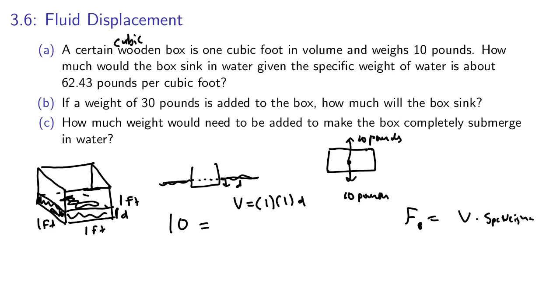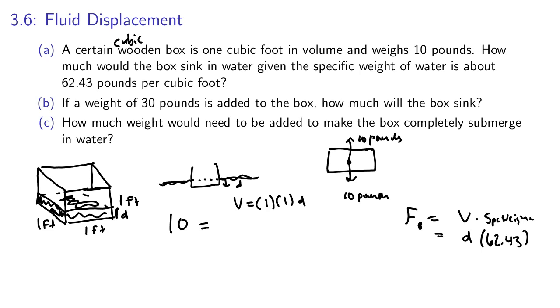Okay? So the volume here is d by our little equation over here. We sunk d feet in, and our specific weight was given to us as 62.43 pounds per cubic foot.